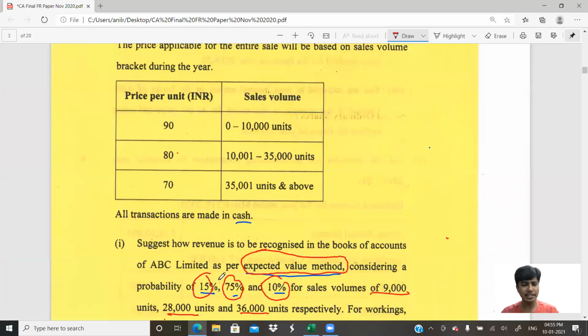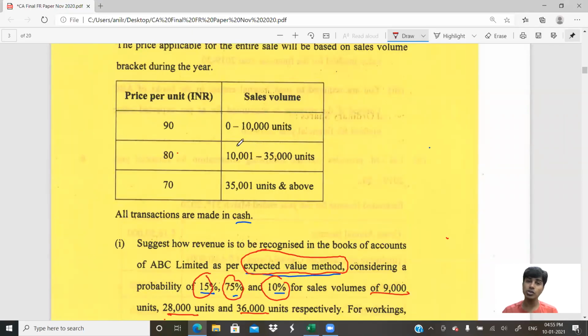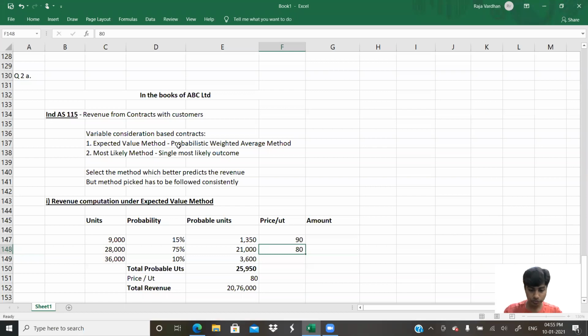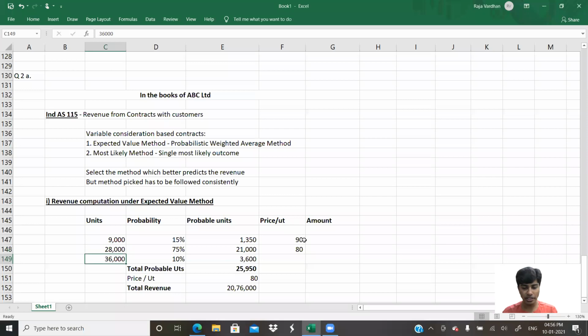9,000 units is less than 10,000. 0 to 10,000, the price will be 90. We'll give 90 here. And then they've given 21,000 units. 21,000 units falls between 10,000 and 35,000. It is more than 10,000, less than 35,000. So I'll take 80 rupees per unit. And lastly, we have 36,000 units as the probability here. 36,000 units is 35,000 plus, so that will be at 70 rupees. So I'll take 70 rupees per unit.